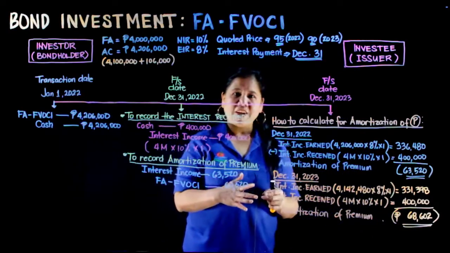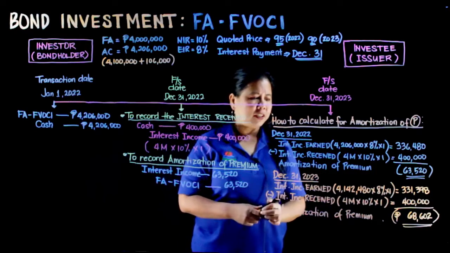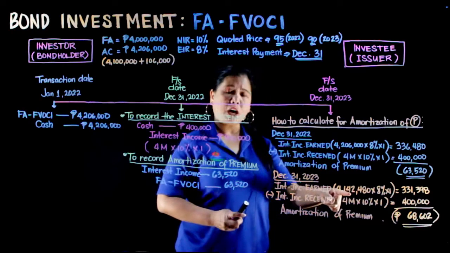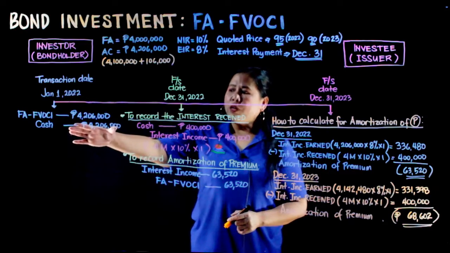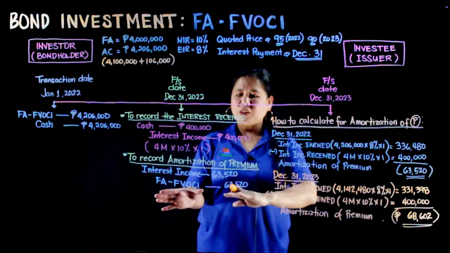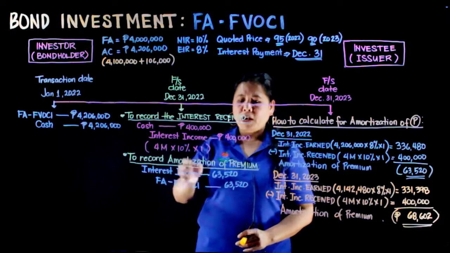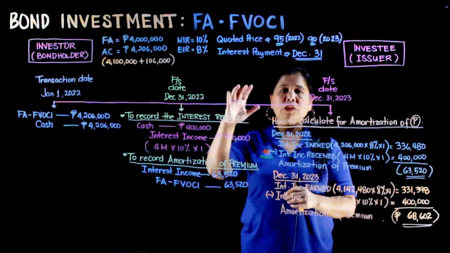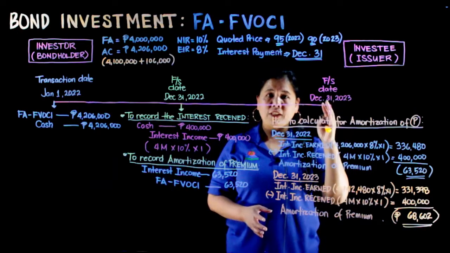Same formula. Interest income earned is calculated as the carrying amount of 4,142,480. We got that from 4,206,000 less the amortization of premium on December 31st of 2022 of 63,520. So we have a carrying amount that will be our basis for next year, December 31st, 2023.